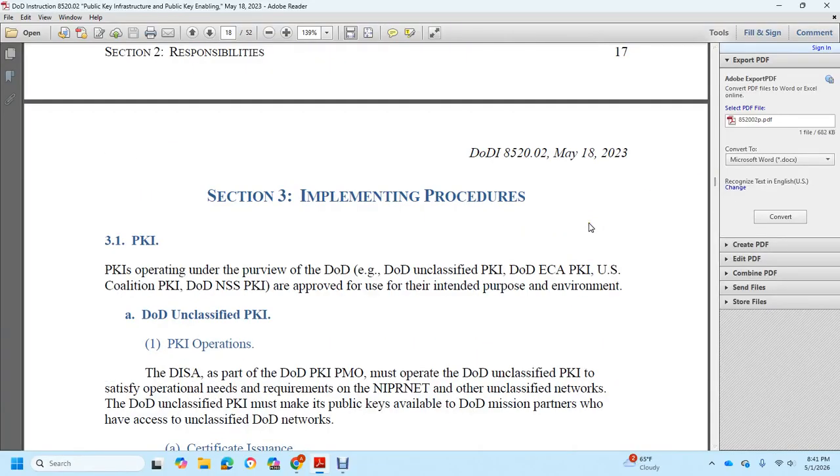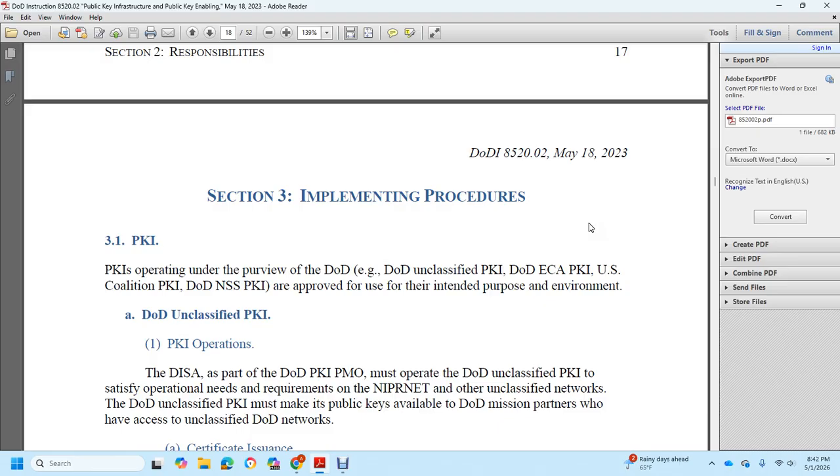Implementing procedures. Public key infrastructure operating under the purview of the Department of Defense, DoD: the DoD unclassified public key infrastructure, the DoD external certification authority public key infrastructure, the U.S. coalition public key infrastructure, and the DoD NSS public key infrastructure, with proof of the use intended for the purpose of the environment, the DoD unclassified public key infrastructure, and the department.